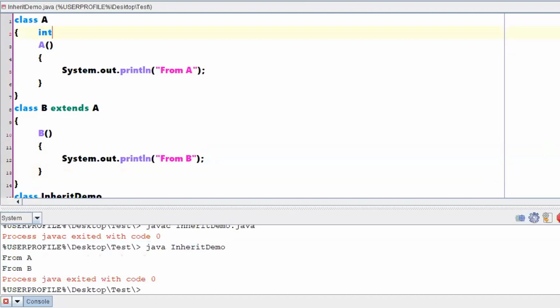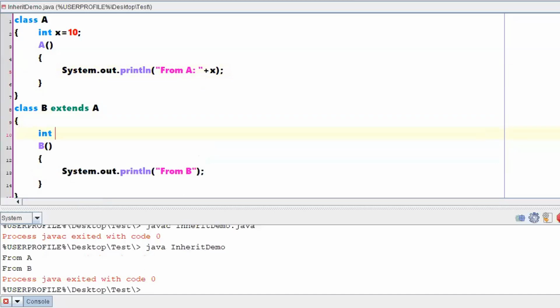Right. Now int x = 10. This is the instance variable which I am declaring with respect to class A. So let it be "from A" and let me add whatever is the value of x. Right. Now int x = 20.